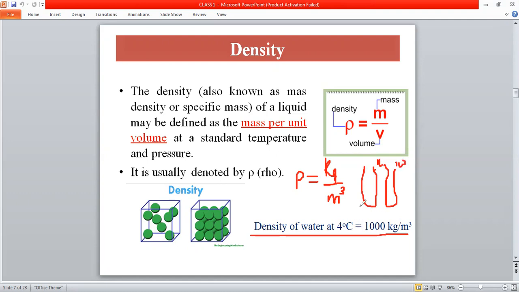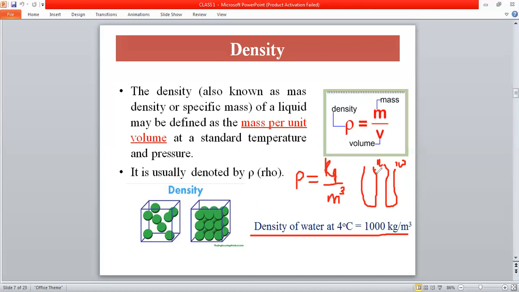So if you measure the mass of these two containers, the mass will vary, but the volume is constant. The kerosene will have 700 grams of mass, and the water may have 1 kilogram of mass. So density is equal to mass by volume, mass per unit volume.